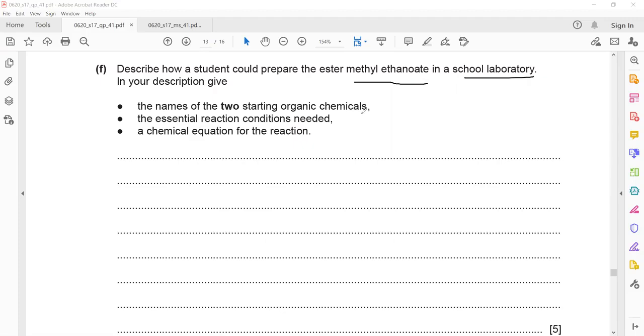Name the 2 starting organic chemicals, a special condition, and a chemical equation for this. So first thing, the starting organics. We want to prepare methyl ethanoate. So which alcohol and which carboxylic acid should be there?